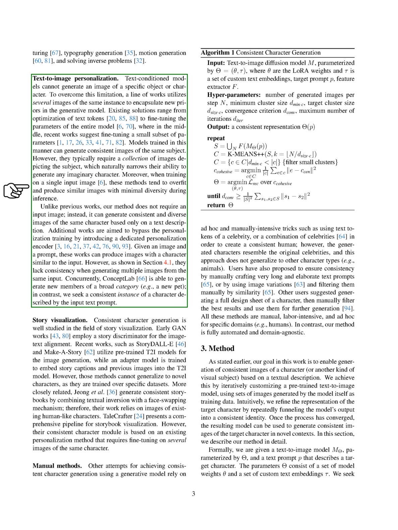Some methods use several images of the same instance to encapsulate new priors in the generative model, but these methods often require a collection of images depicting the subject, limiting their ability to generate any imaginary character. Moreover, when trained on a single input image, these methods tend to overfit and produce similar images with minimal diversity during inference. Our method, on the other hand, does not require an input image. It can generate consistent and diverse images of the same character based only on a text description.